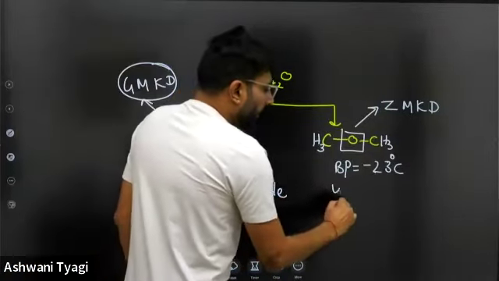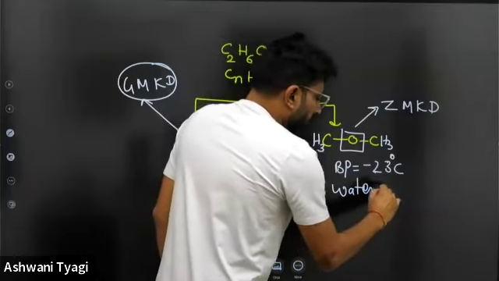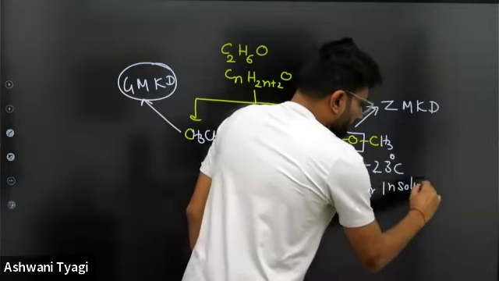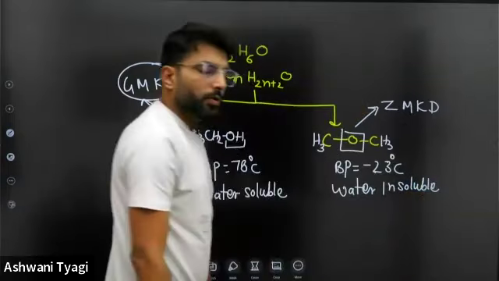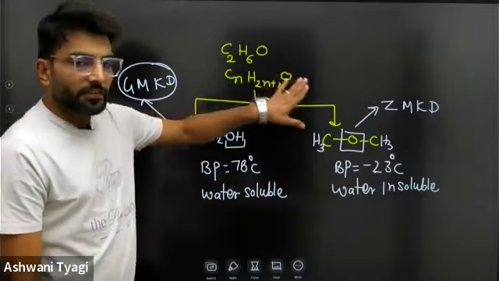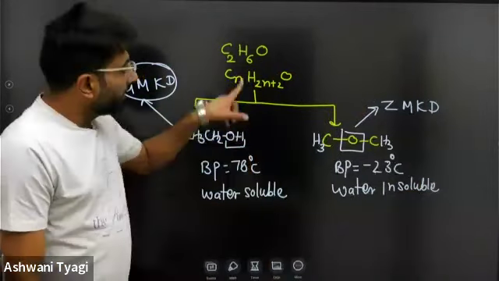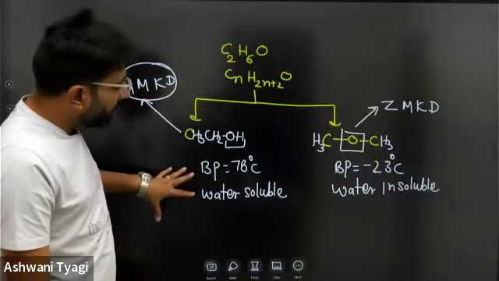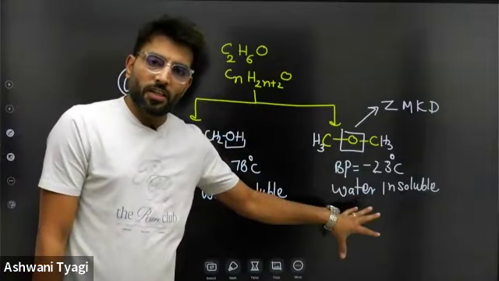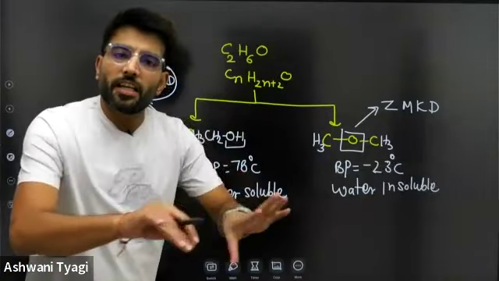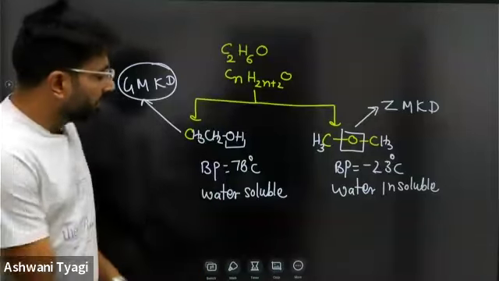Next, it is water insoluble. See the difference, water insoluble. So ethers and alcohols, when we are talking about the general formula, they may have the same general formula, and they may have the same molecular formula, but different structures and different functional groups in them. They have entirely different physical and chemical properties.